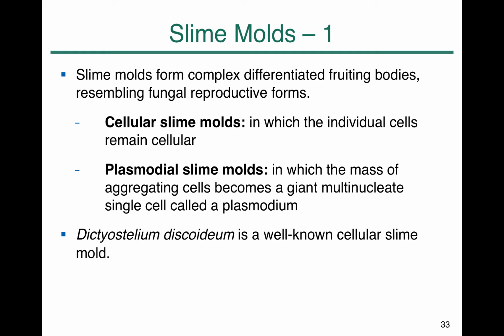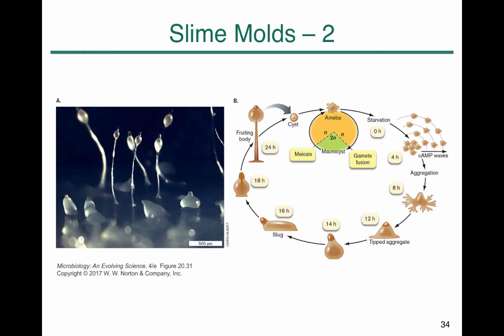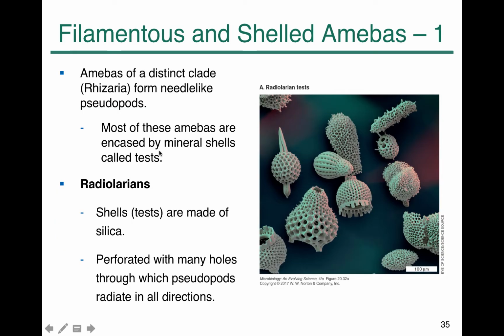Slime mold is also included in amoebas, but it has very complex differentiated fruiting bodies that look similar to fungal species. So slime molds were originally grouped in fungi, but later there were quite distinct genetic features, and it's now included as part of amoebas. So this is the distinctive fruiting body structure of slime mold.